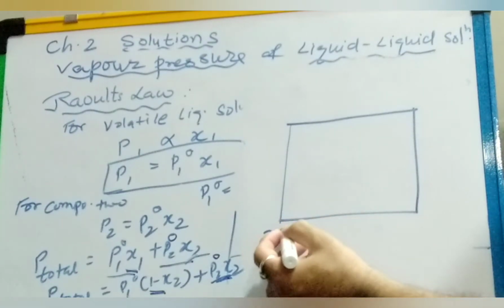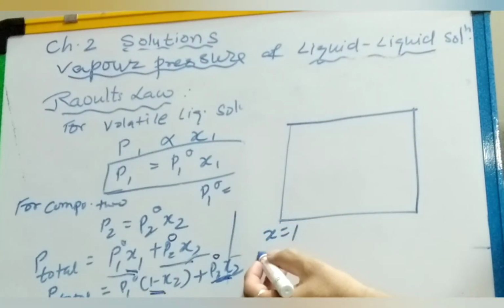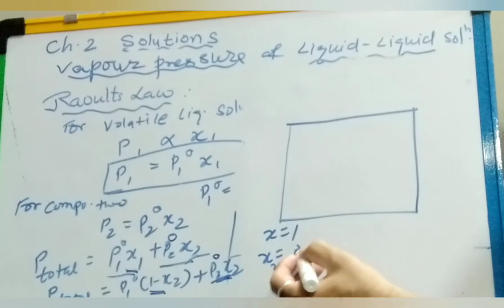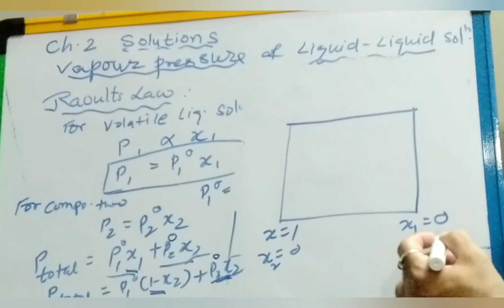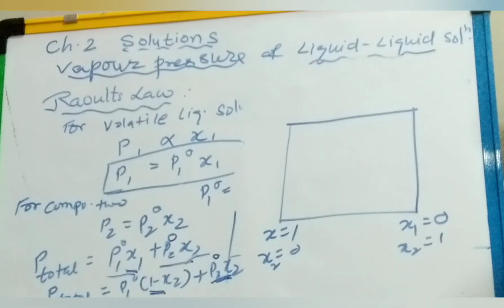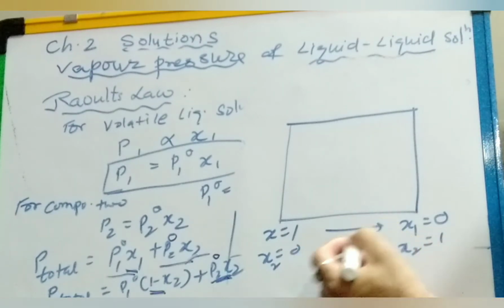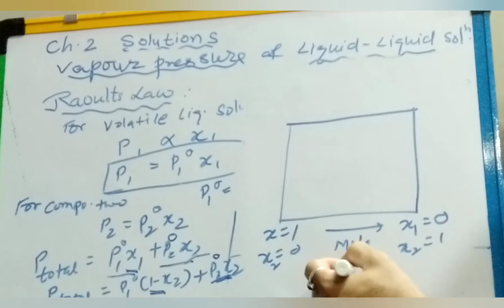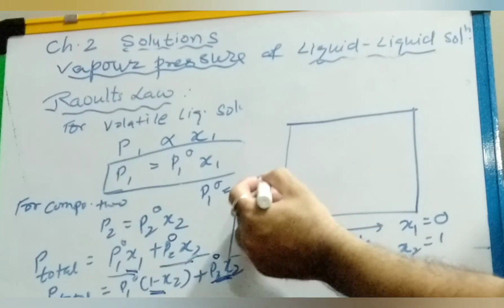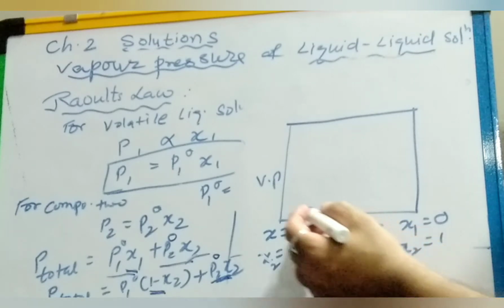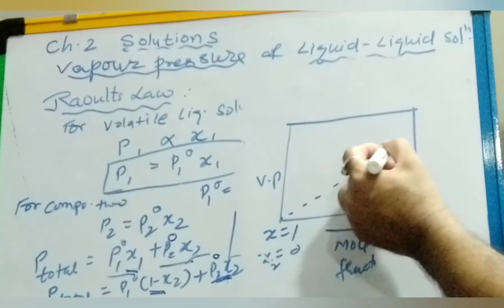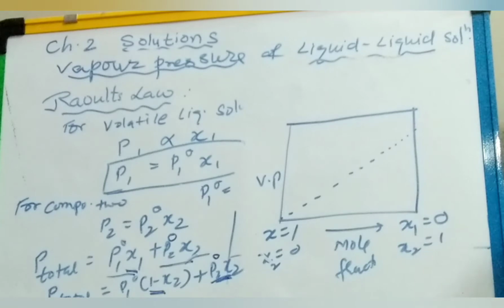Suppose the mole fraction x1 equals 1, then x2 would be 0. And here x1 is 0, then x2 would be 1. So on this side we have mole fraction, and here it is vapor pressure. We have seen that it's a straight line, directly proportional, so we are getting a straight line graph.